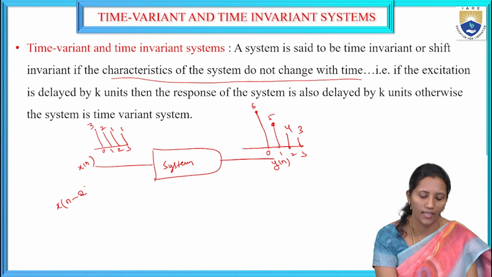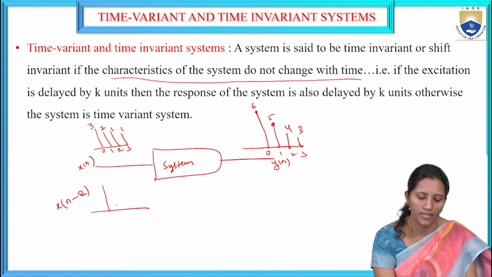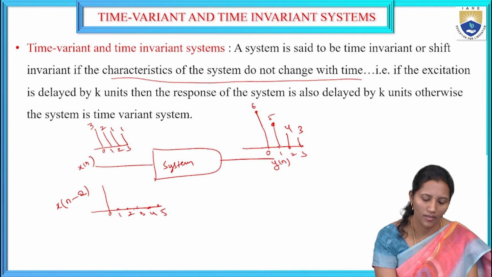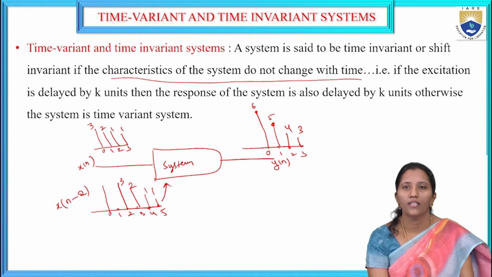For example, I am delaying my input by 2 samples. It is going to shift to the left side by 2 units, so the input signal is shifted to the left side by 2 units. It is a delayed signal, starting from here: 3, 2, 1, 1. This input is given to the system.